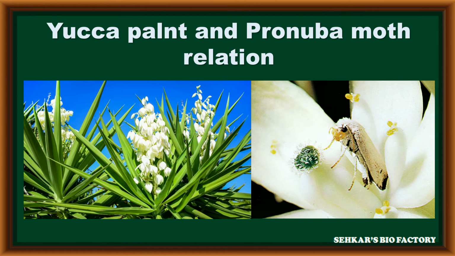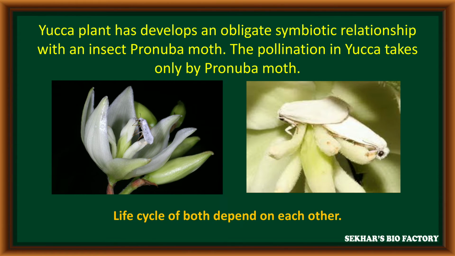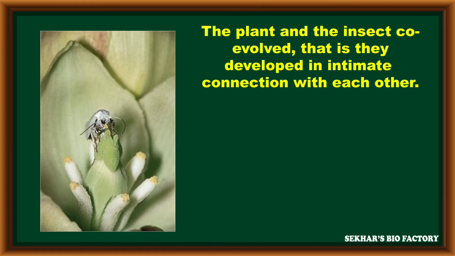One most important relation is observed between yucca plant and Pronuba moth during insect pollination. In this relationship, the yucca plant has an obligate symbiotic relation with Pronuba moth. In such conditions, the pollination in yucca plant takes place only by Pronuba moth because both the plant and insects depend on each other. At the time of pollination, they perform co-evolution between them with the help of a connection with each other.